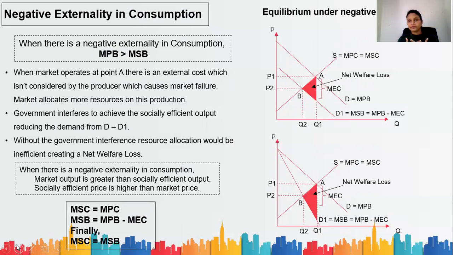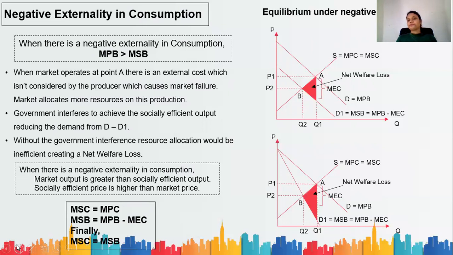You smoke, you are getting a benefit. You're happy. You're paying for the product, you're getting a benefit. But the rest of the society might not be happy about what you are doing. That means you're creating a cost to them, or your marginal external benefit is negative.